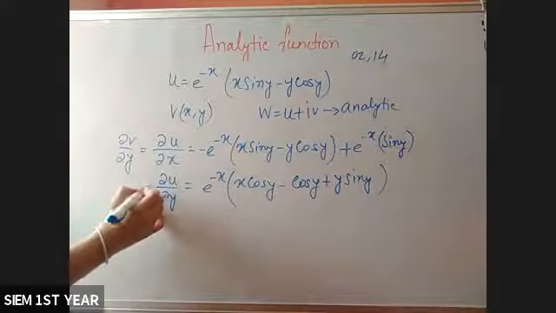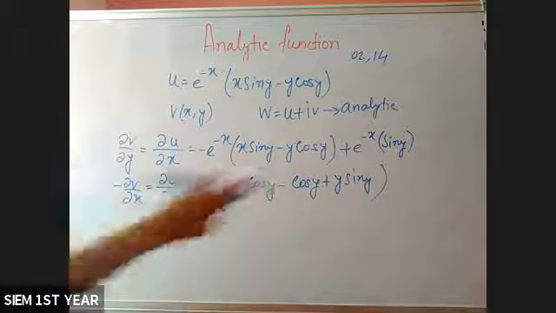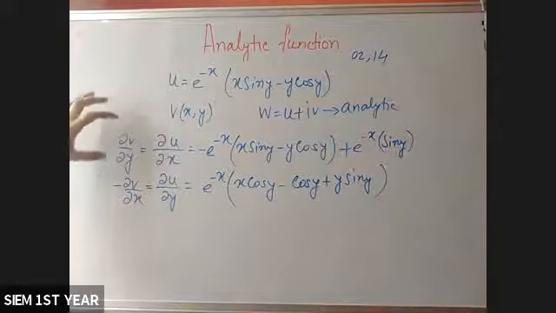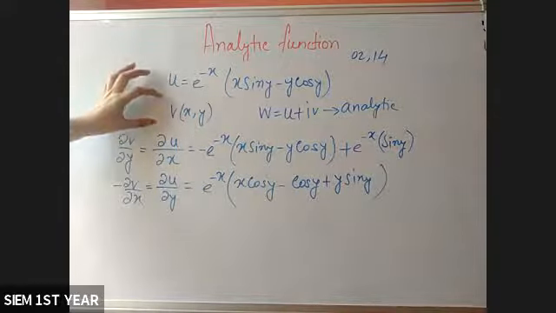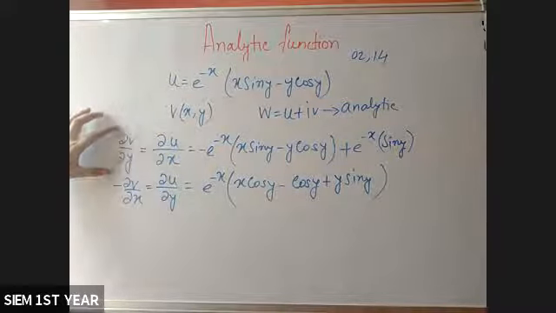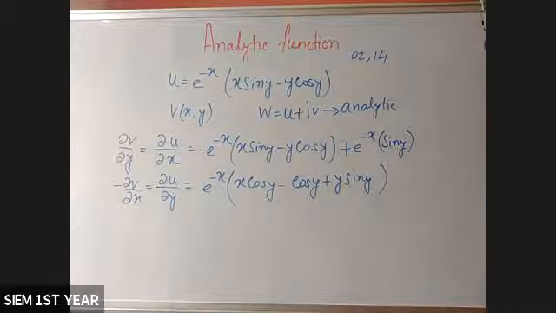So minus del v del x is equal to this derivative. I hope it is clear. Since it is given W is analytic, obviously analytic means it will satisfy the Cauchy-Riemann equation. Since we don't have the values of V, this derivative is equal to del V del y, and this derivative is equal to minus del V del x.